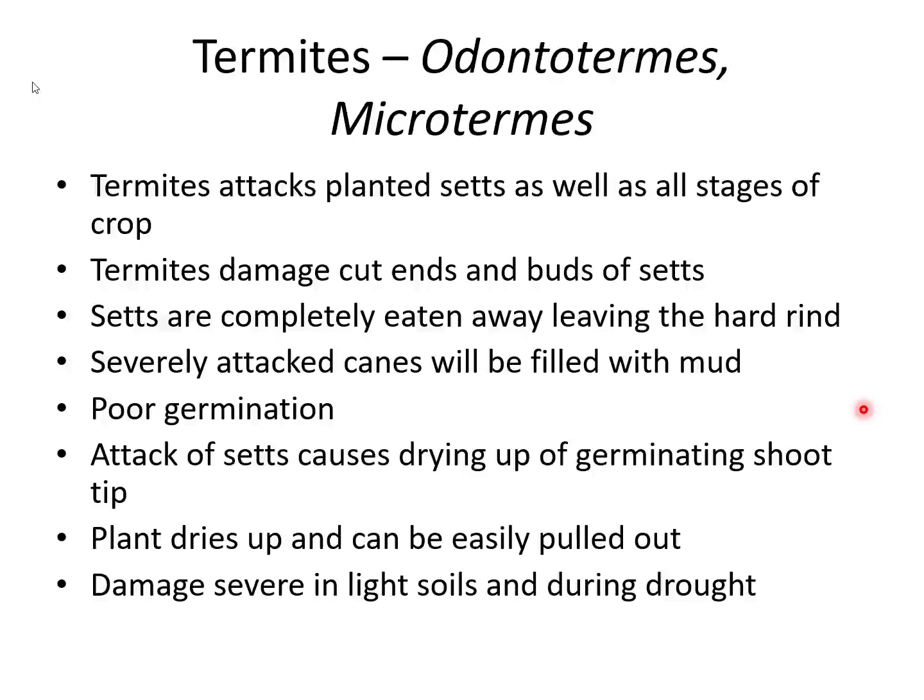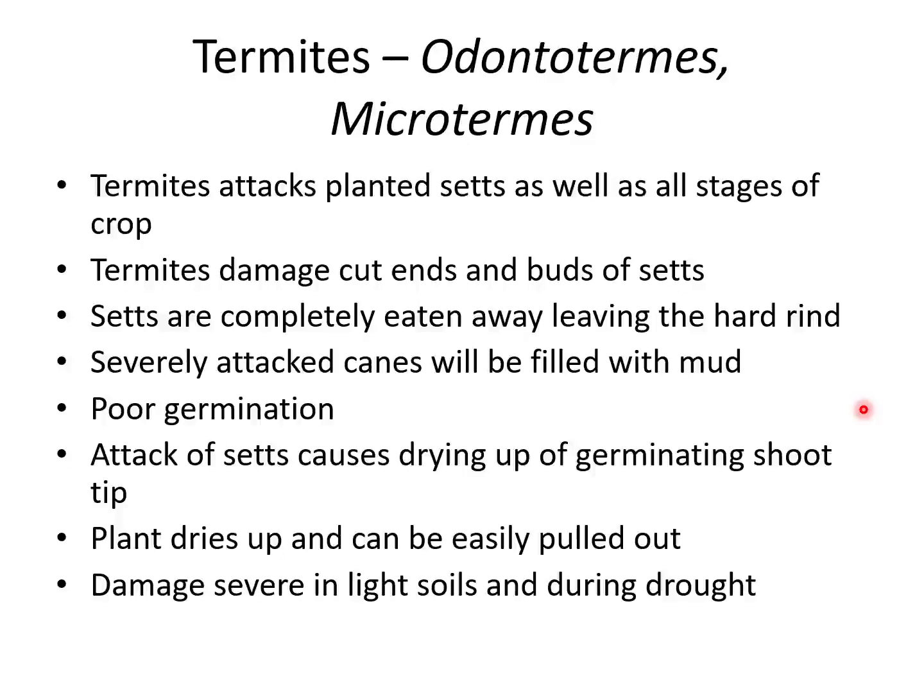Among the subterranean pests, the major one is termites, Odontotermes and Microtermes, and termites are seen in the sugarcane crop throughout its crop stages. It starts from planting until its harvest, and the major damage occurs just after planting. If there is no water for irrigation, if drought condition is prevailing just after planting, termite population builds up in the field, and termites start feeding from the cut ends of the sets.